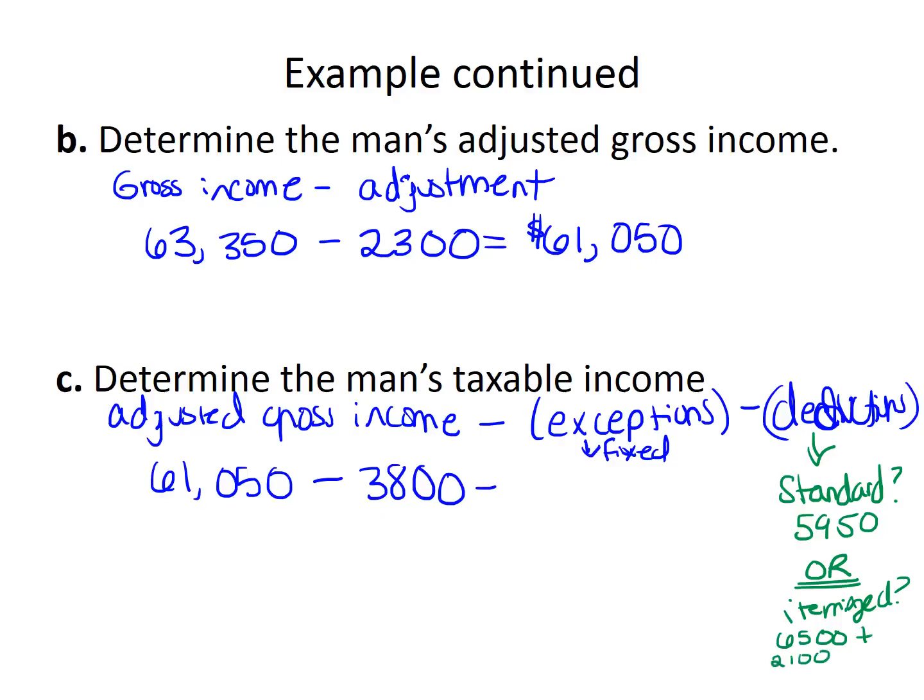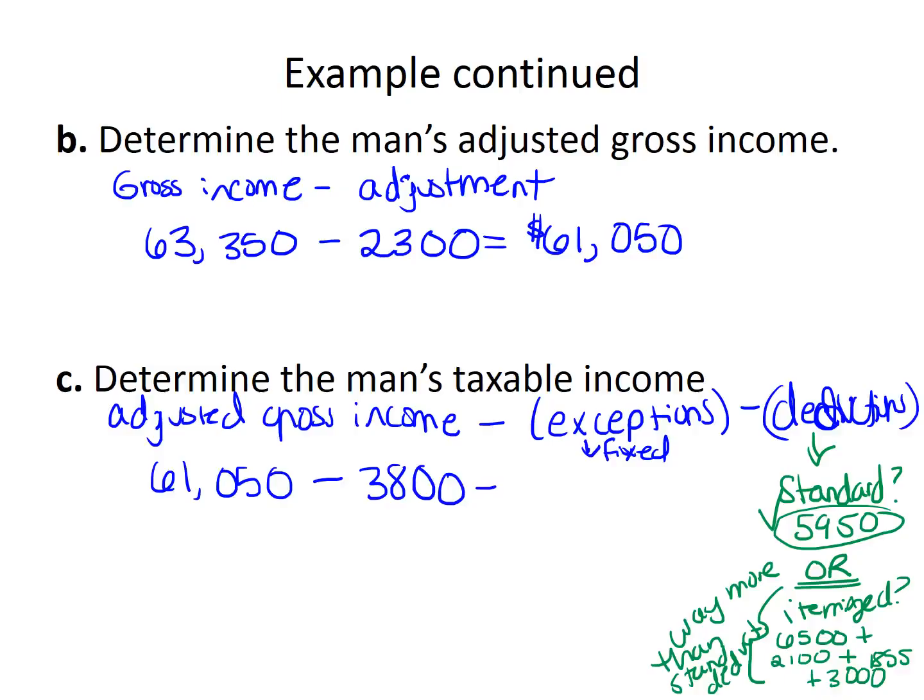Property taxes was $2,100. You can look back at the previous slide. State taxes $1,855 and $3,000 towards charity. Even the $6,500 interest on the mortgage was way more than the standard deduction. If it's way more than the standard deduction, then we want to use the itemized deduction.